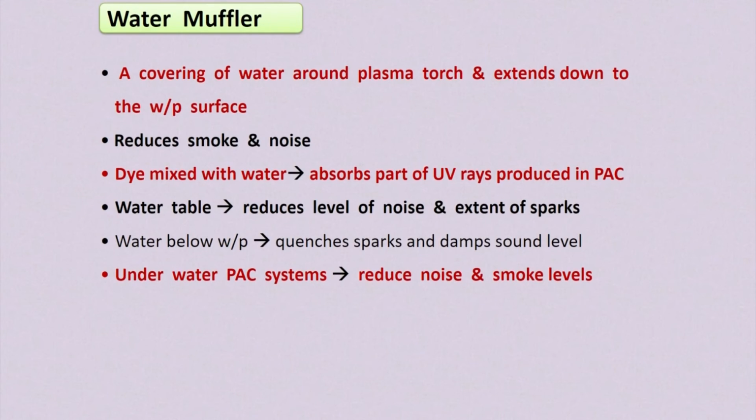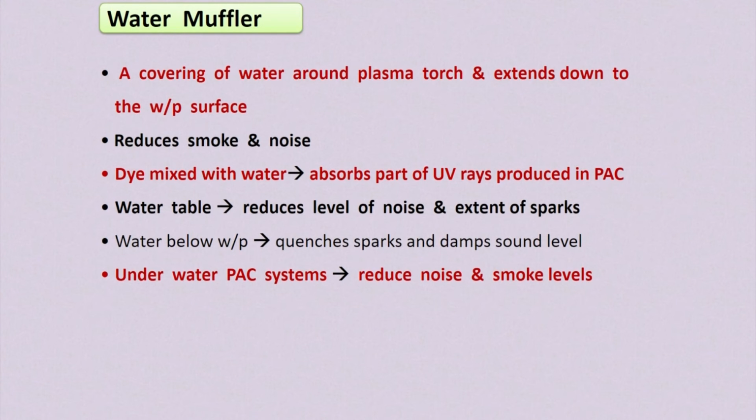As this water muffler extends up to the workpiece surface, it reduces the smoke and reduces the noise generated due to the high velocity plasma arc on the workpiece surface. So it reduces smoke and it reduces noise.